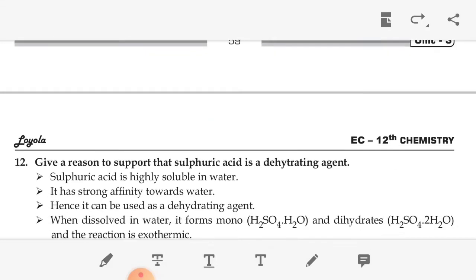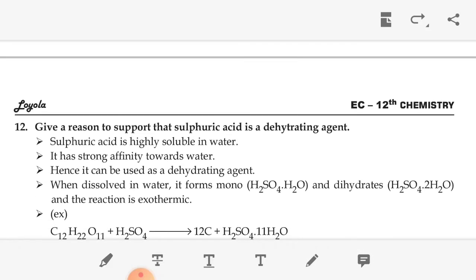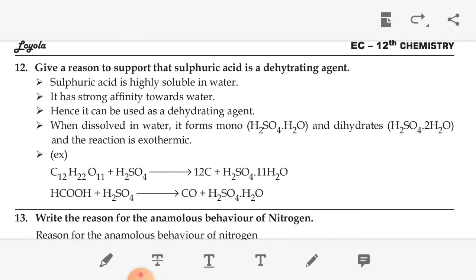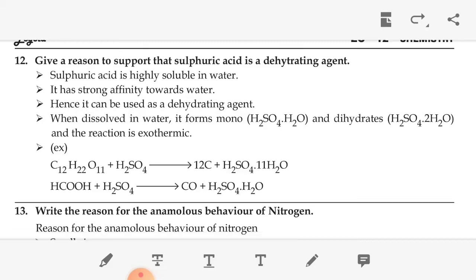The next question, give reason to support: sulfuric acid is a dehydrating agent. Sulfuric acid is highly soluble in water. It has a strong affinity towards water. So it can be used as a dehydrating agent.